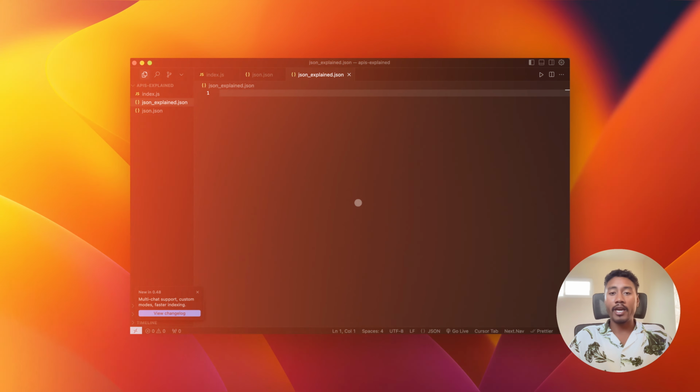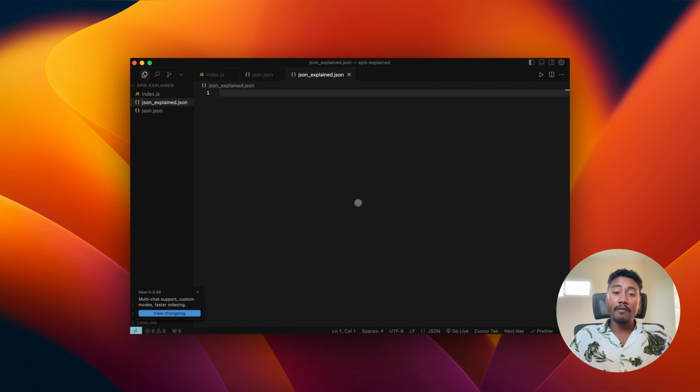Okay, so right now I am in Cursor, and if you've never heard of Cursor before, it's an IDE, which is a code text editor that is integrated with AI.